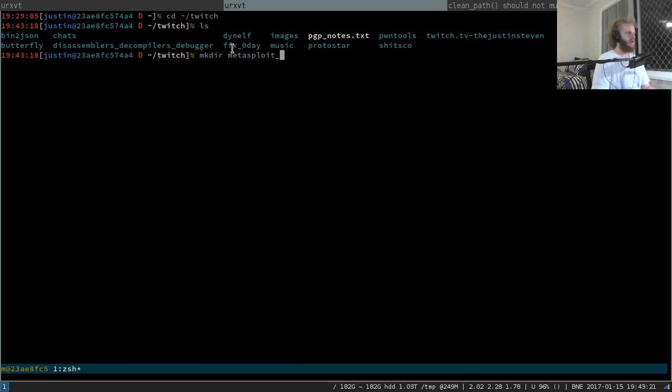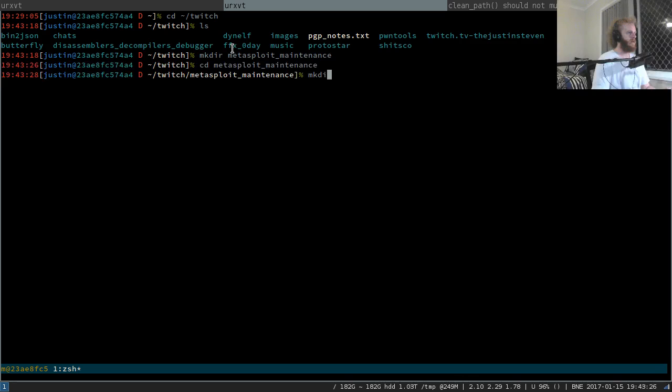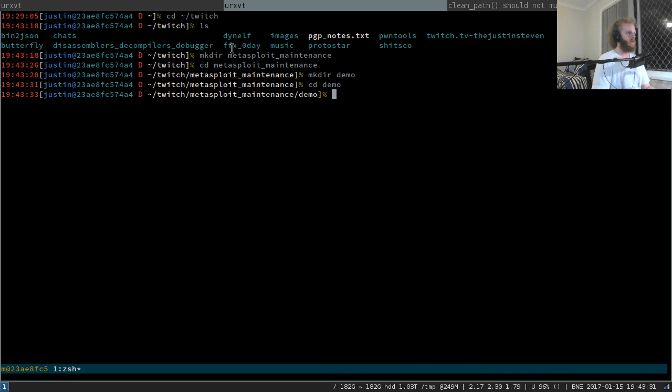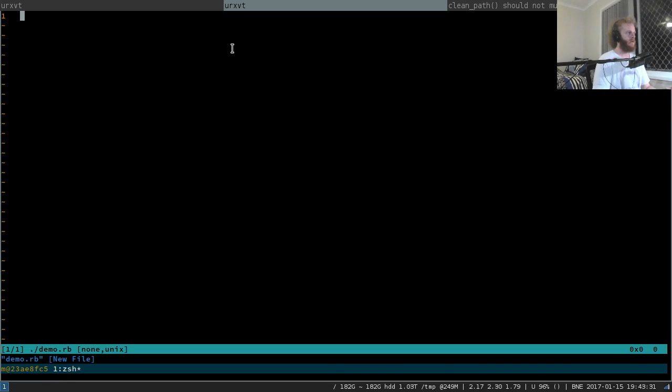Metasploit maintenance tonight. I always have trouble typing with this honking big microphone in front of my face. Let's do a demo. Vim demo.ruby. I can never remember.